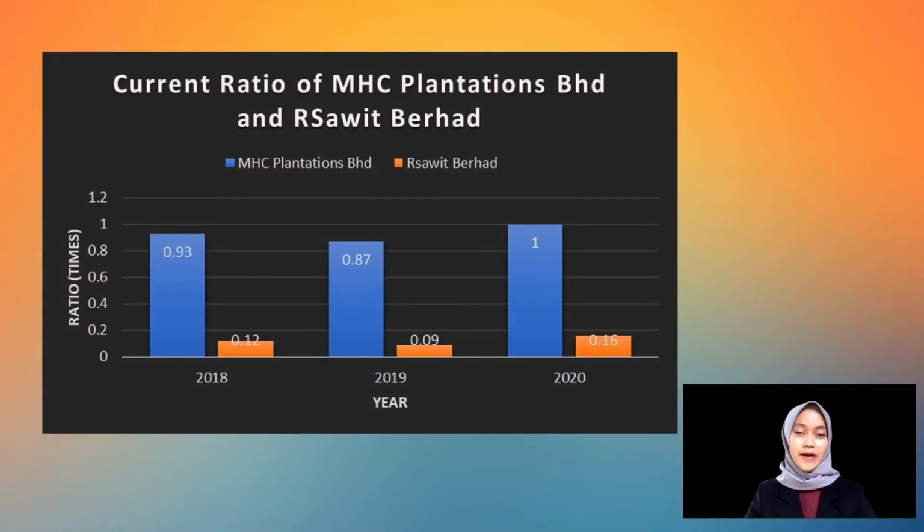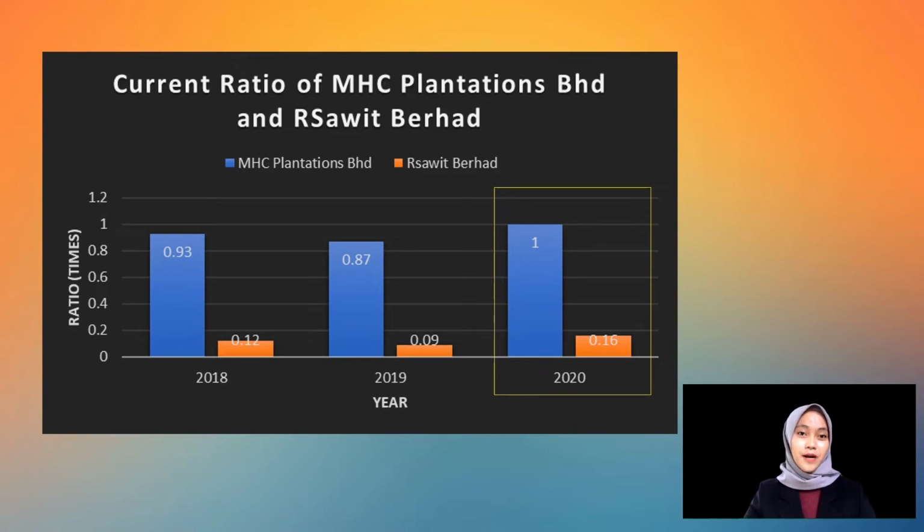The current ratio of MHC Plantation BHD and Ribunan Sawit Berhad has decreased from year 2018 to 2019 and then increased in 2020. With the current ratio of 1 times, MHC Plantation BHD has 1 ringgit of current assets to pay its 1 ringgit current liabilities. It is a good ratio as it shows that this company can meet the short-term obligation within a year.